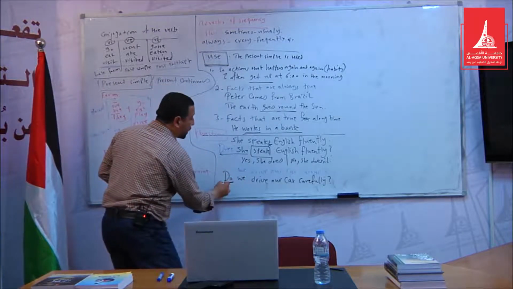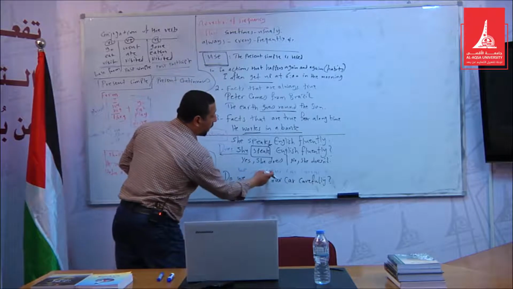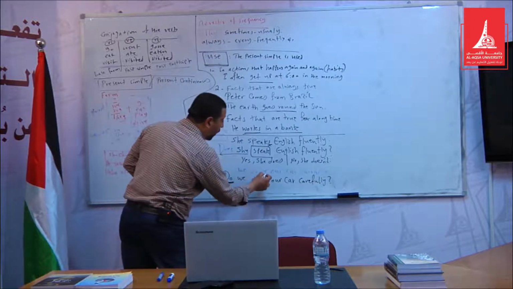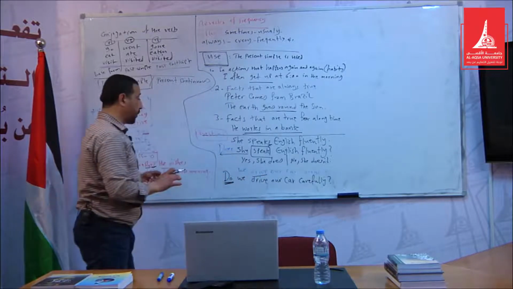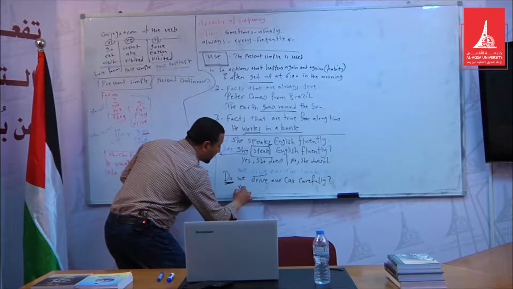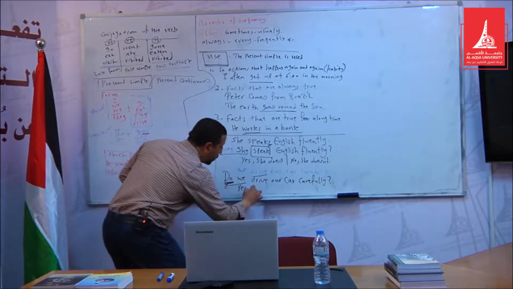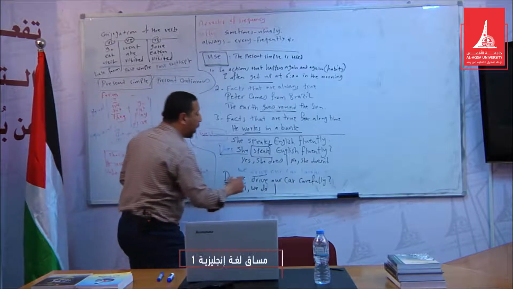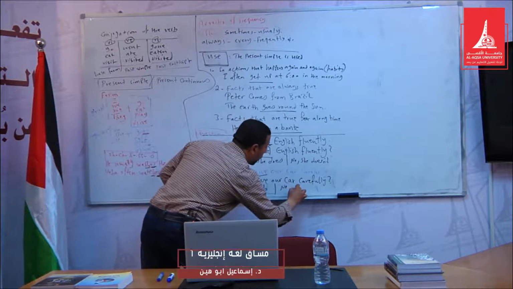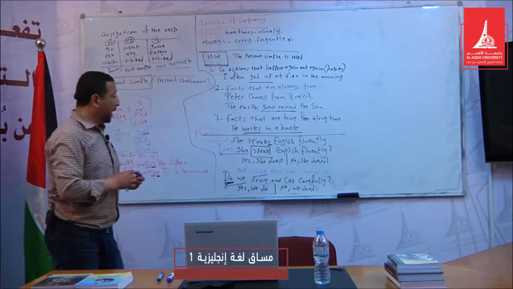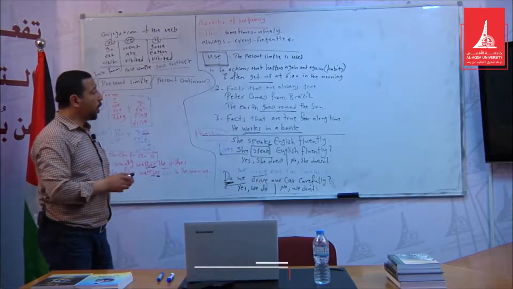We just add do because here we have a plural form and also the verb is in the base form. Yes, we do. This is the short answer. Yes, we do. Or no, we don't.